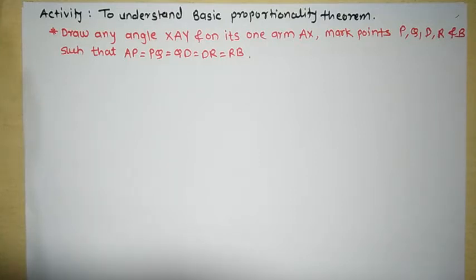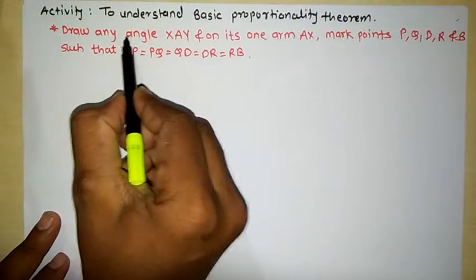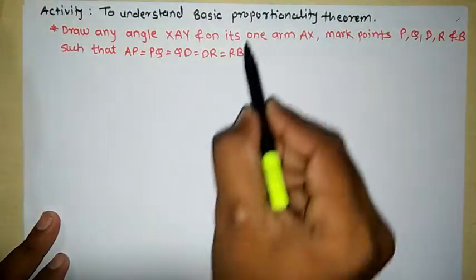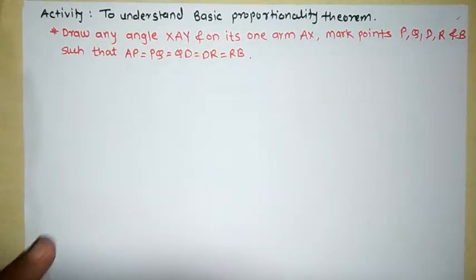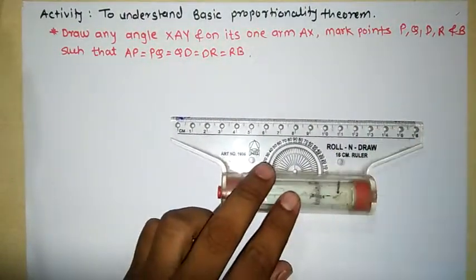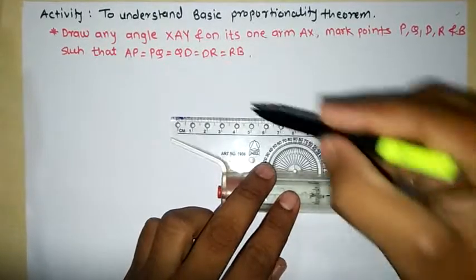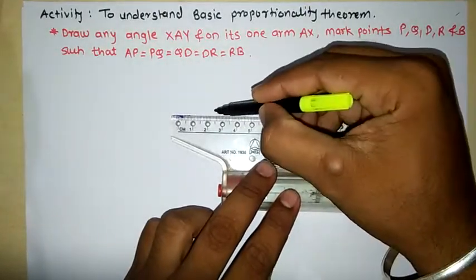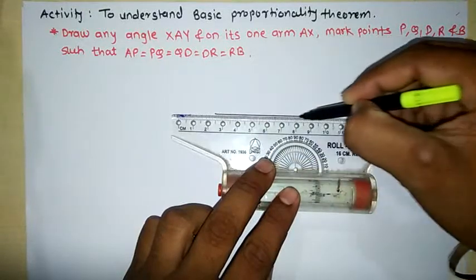And here the activity is that we have to draw any angle XAY. First we will draw any angle XAY. See here everybody, how to draw it. एक एंगल ड्रॉ करना है.